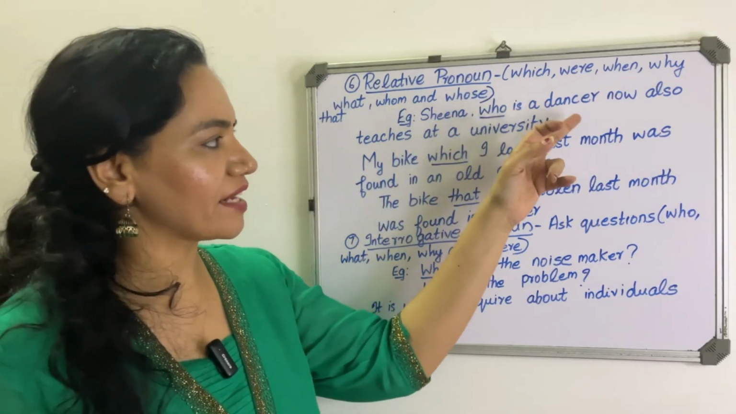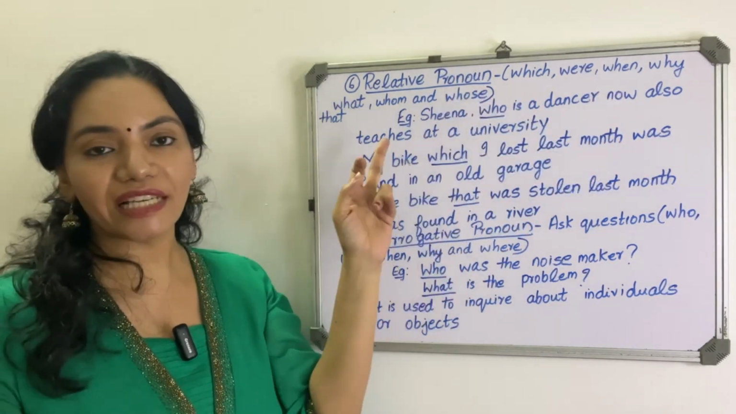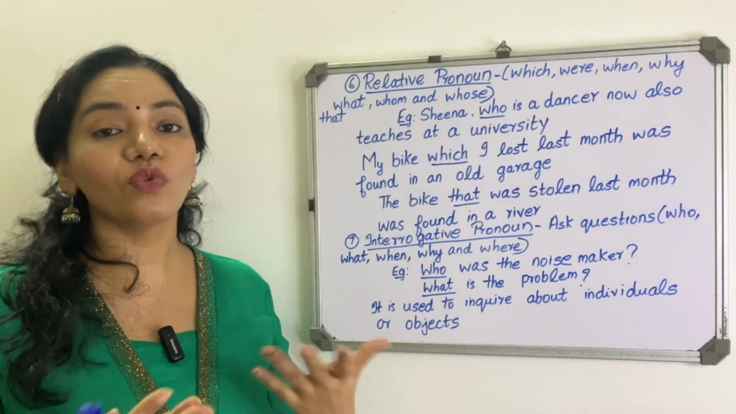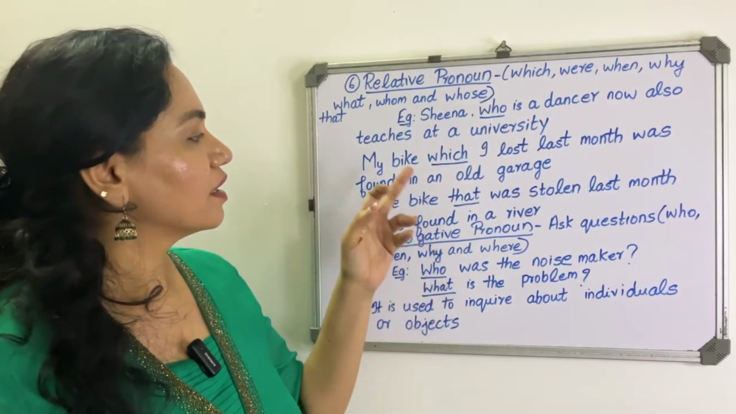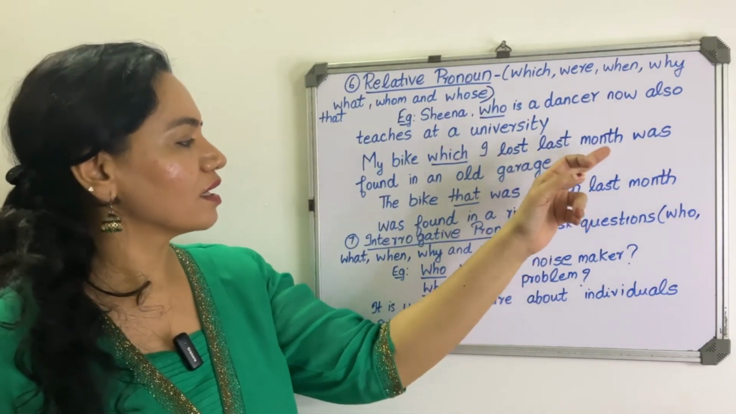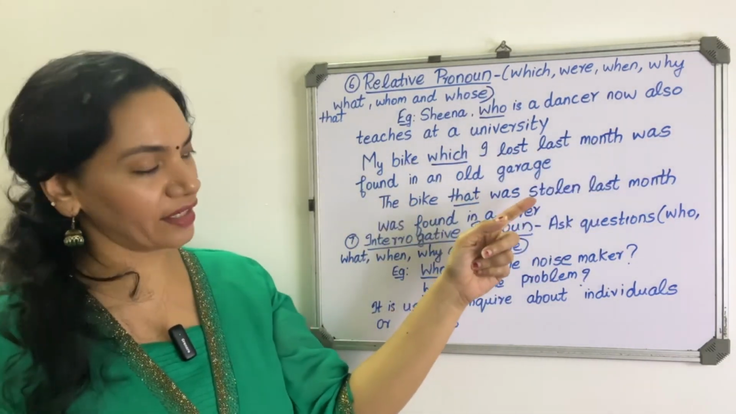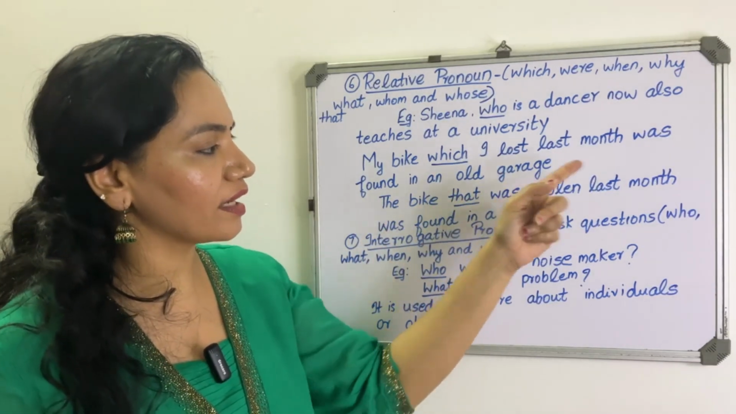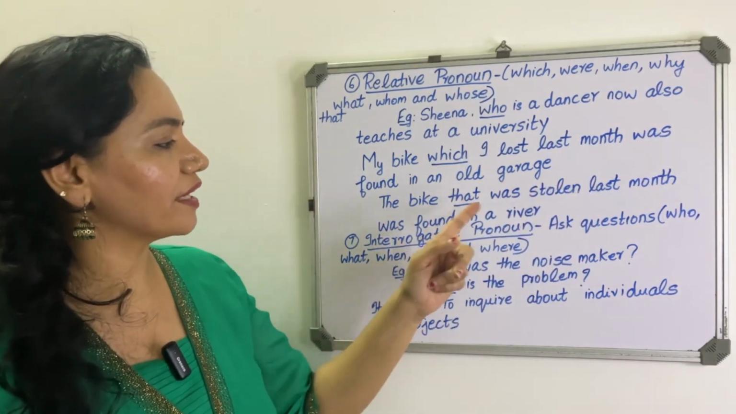Sheena, who is a dancer, now also teaches at a university. So who is referring to the one who does the action. Next one, my bike, which I lost last month, was found in an old garage. Next one, the bike that was stolen last month was found in a river.